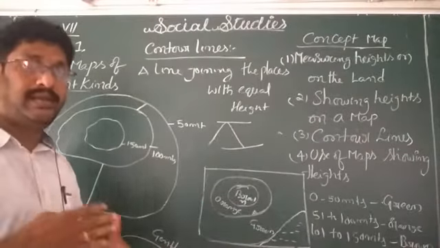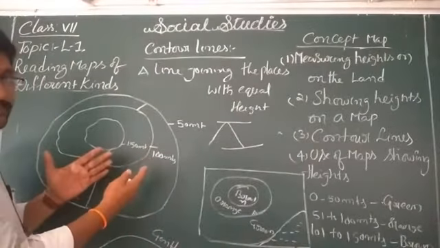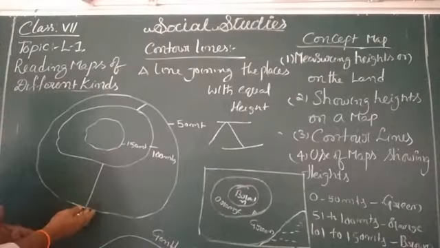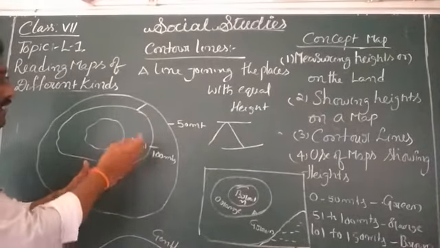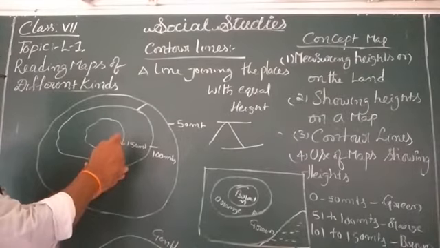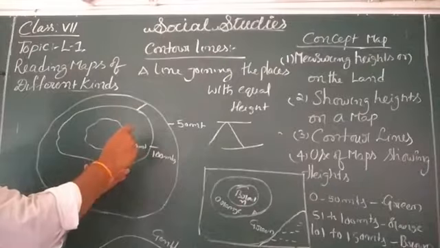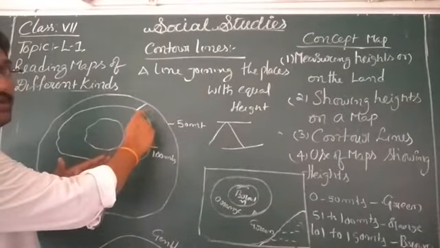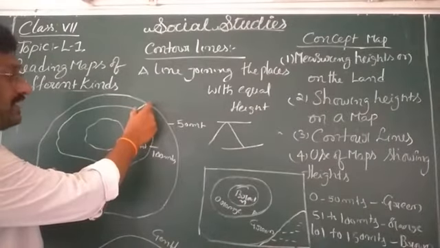How is it irregular in shape? See once here. If we are taking 50 meters height, we draw one line here, and the 100 meters contour line we draw here. So observe carefully. Already I said in one of the statements, contour lines are irregular in shape, and in some areas we can notice that two contour lines are very close, very near.